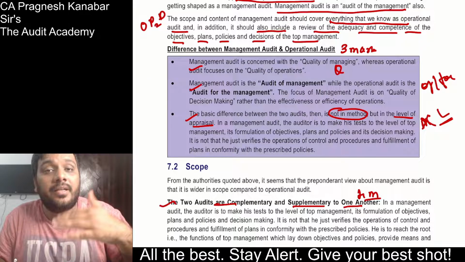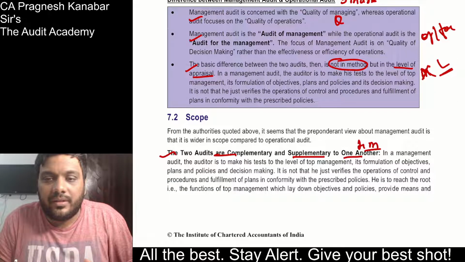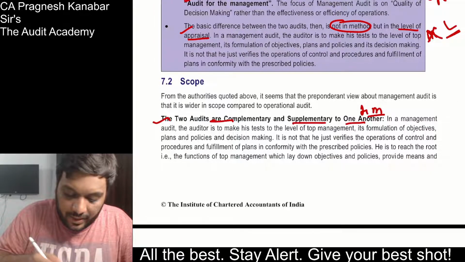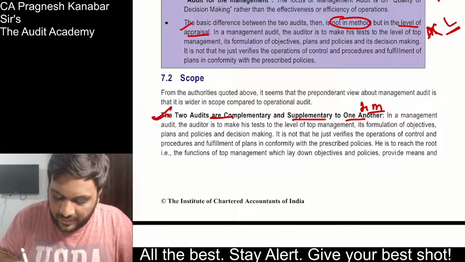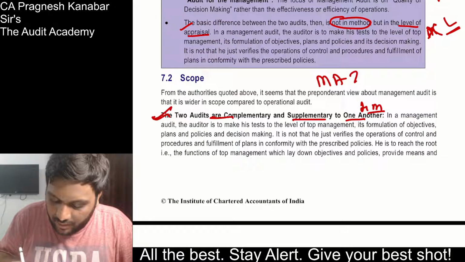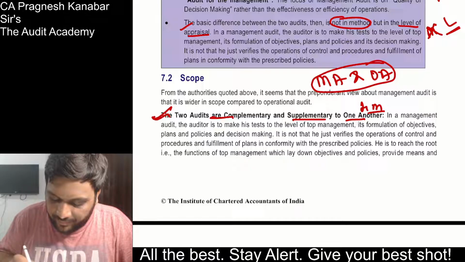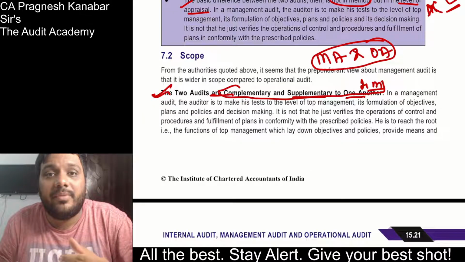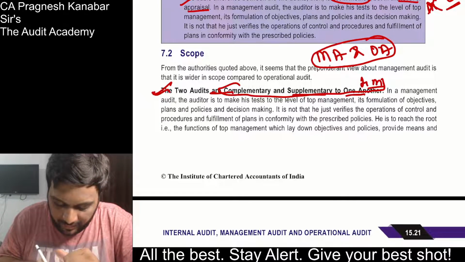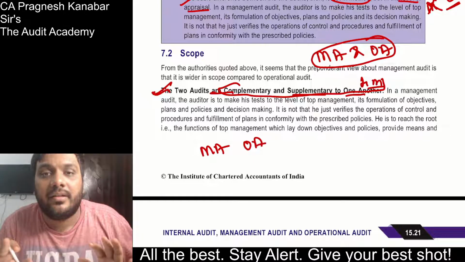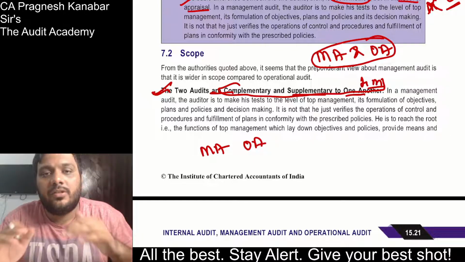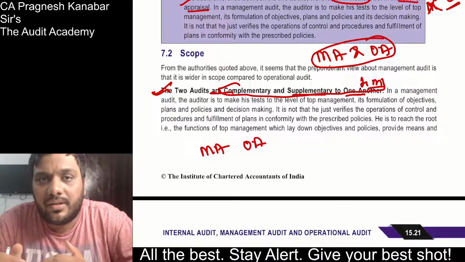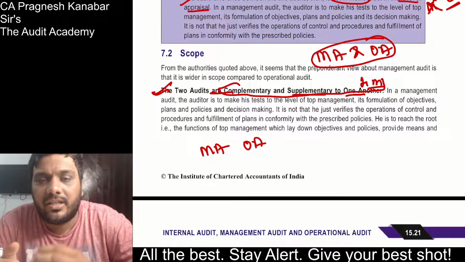But listen to me, there is one question which many students are not able to answer because they are not connecting with the question only. They say that management audit and operational audit, both of them, are complementary and supplementary to one another. Let me explain the word complementary. What is complementary? When you do something and the other thing happens automatically, that is complementary. So when a management audit is done, they will cover audit of middle, lower management, top management.